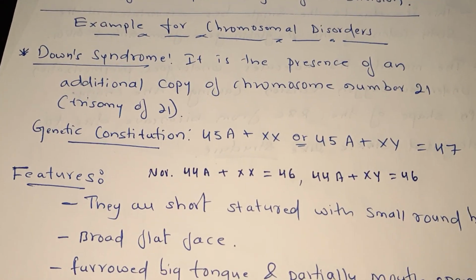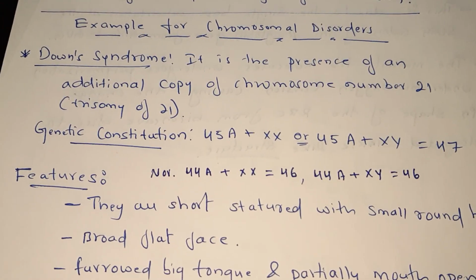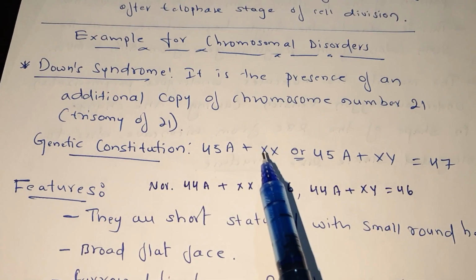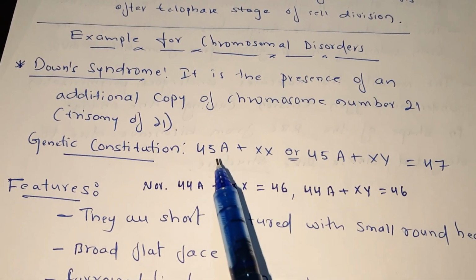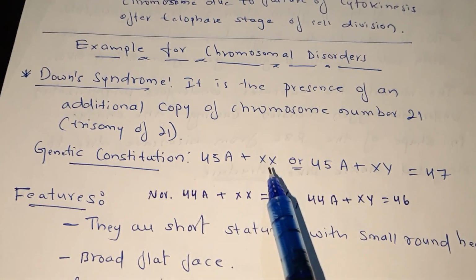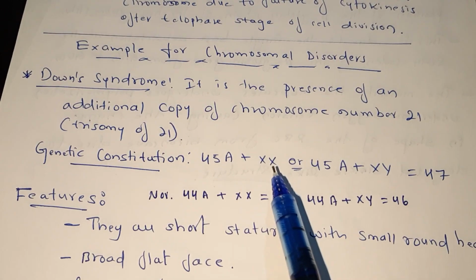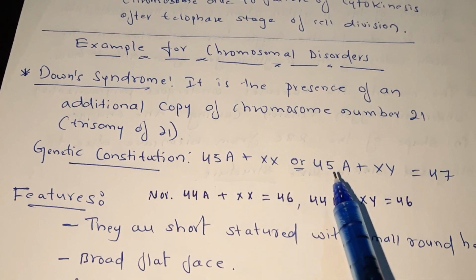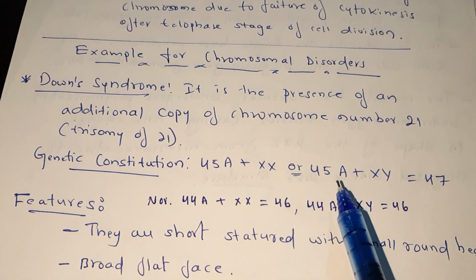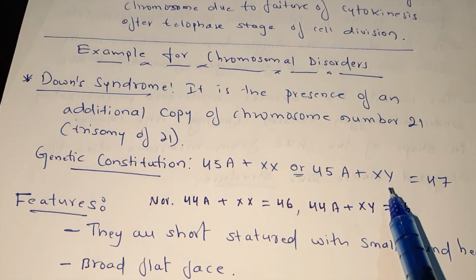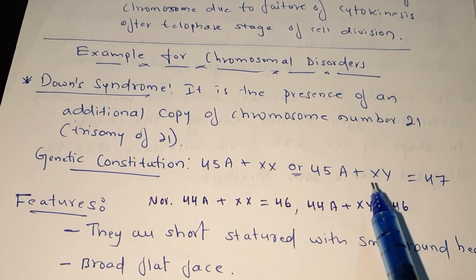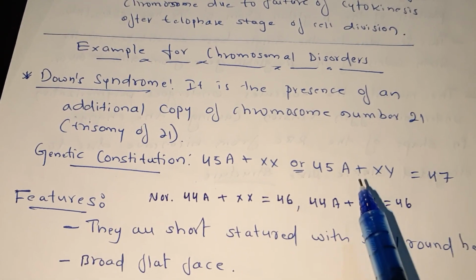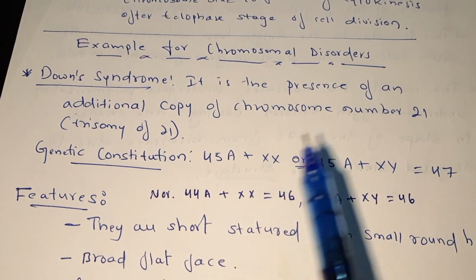Down syndrome is a disease which can occur in both male and female. Okay, look here: 45A plus X and X, 45, 46 and 47, 47 for female. Or it may happen like this: 45 autosomes plus X and Y, it is a male. 45, 46, 47 is equal to 47. So it is abnormal male. It is abnormal female, abnormal male.